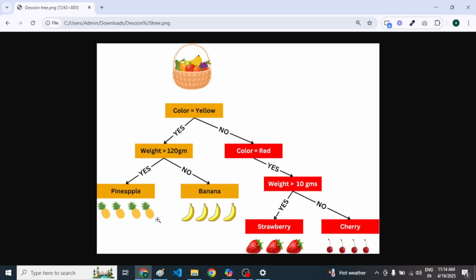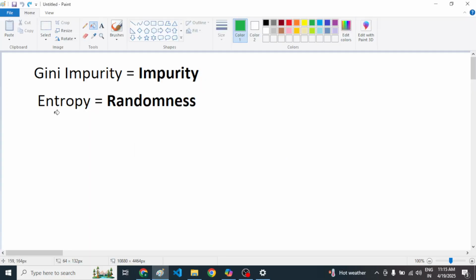Now if you see at the top, all are mixed. But if you see at the bottom, all are separated. We have only pineapples, only bananas, only strawberries, only cherries. So over here impurity is low, randomness is low. This is the whole concept related to Gini impurity and entropy.